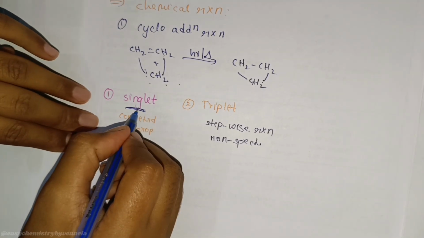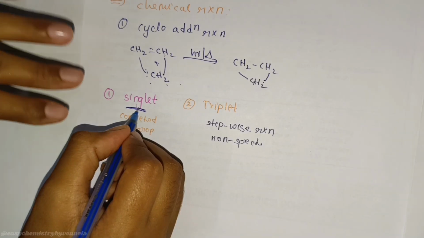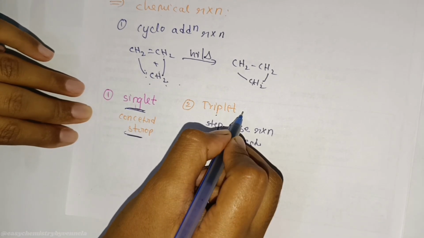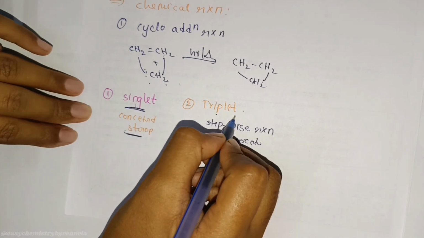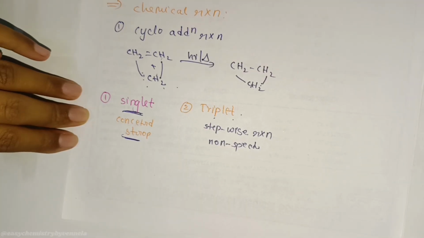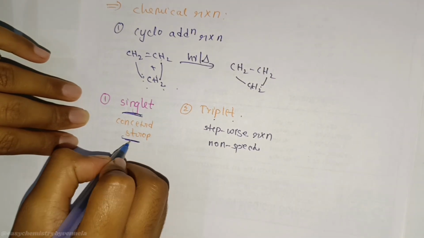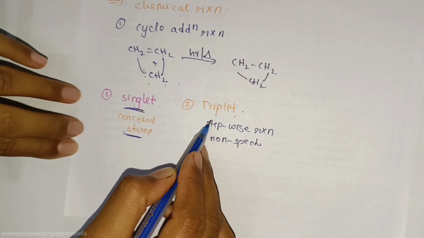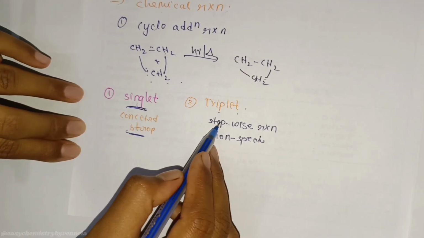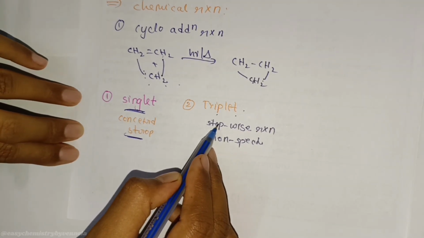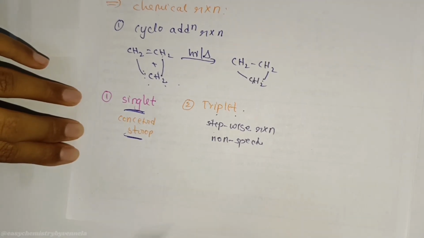Singlet, smart hero, finishes fight in one move. Triplet, it is wild fighter, takes multiple steps. Another example for Gen Z students, like in games. Singlet, one shot kill. Triplet, multiple attacks. This reaction is so important that it is used in real chemical synthesis.